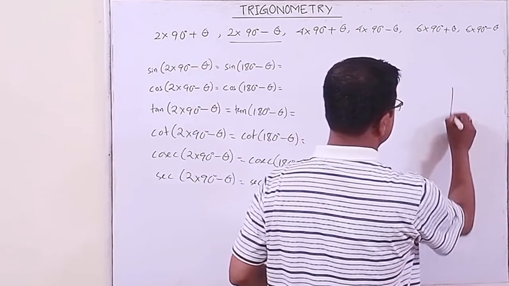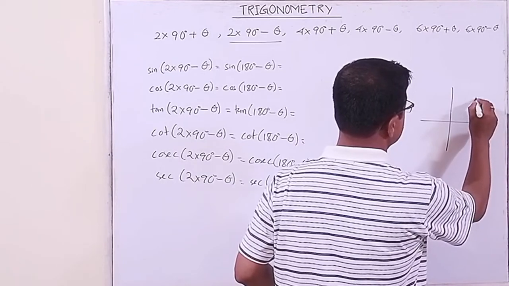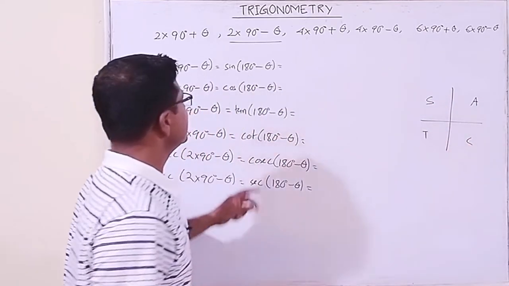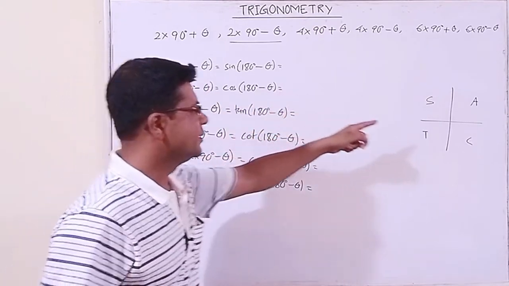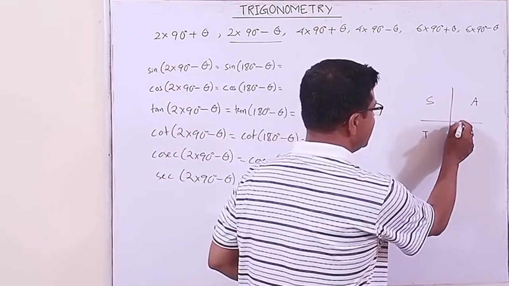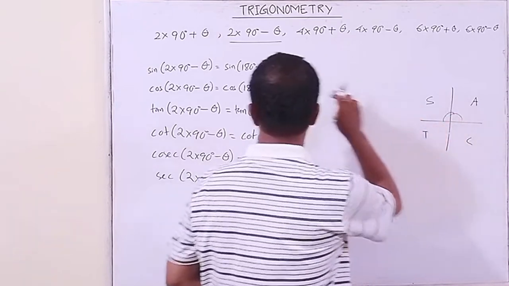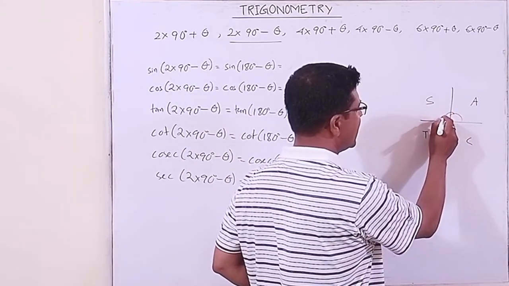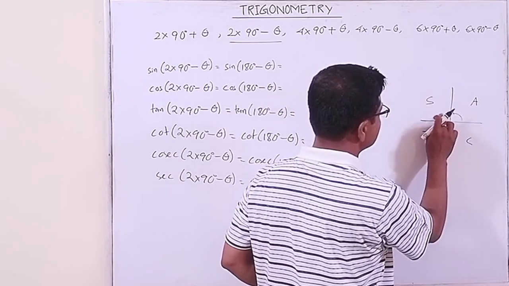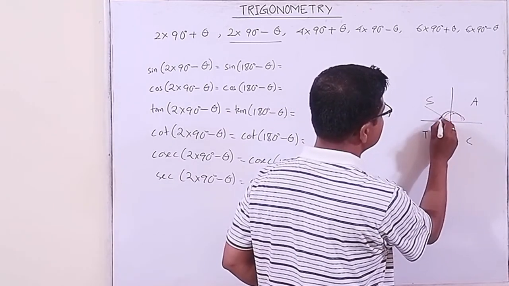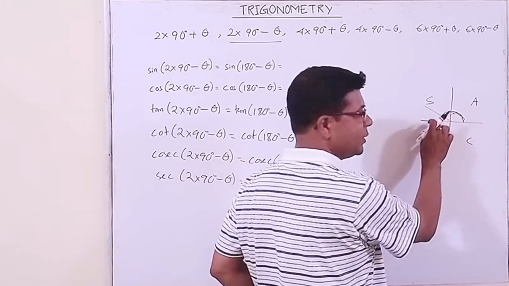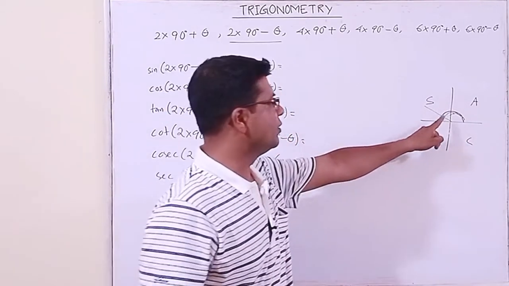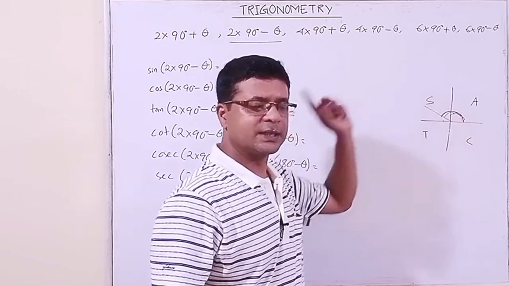Now let us look at this. All ratios are positive: sine, tan, cos. Now this is 2 into 90, that is 180 degree minus theta. The rotation is this much and we subtract something, that is this angle. Not even 180 degree, less than 180 degree. So obviously the angle will lie in which quadrant?